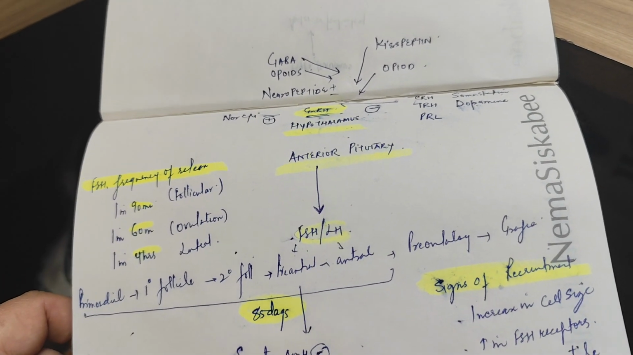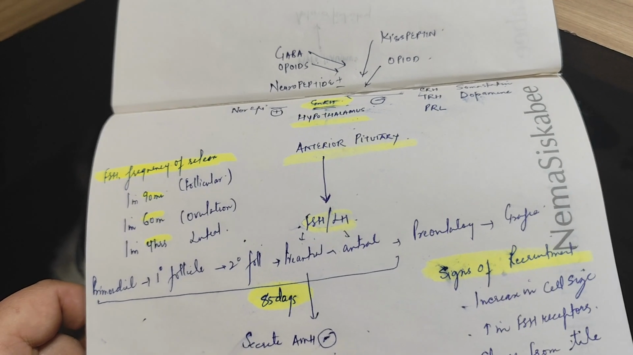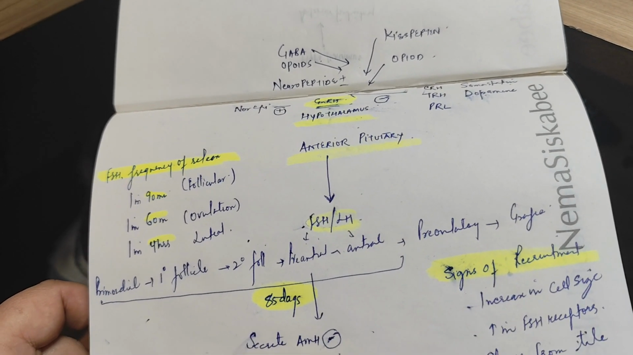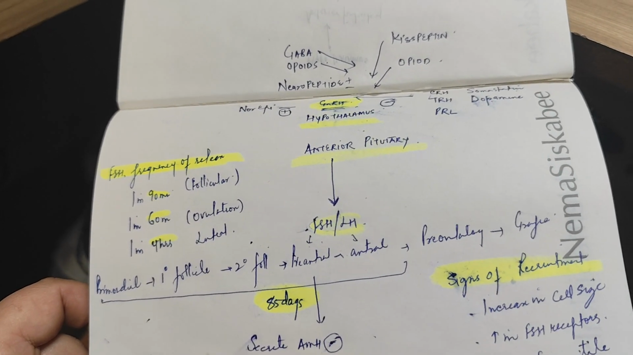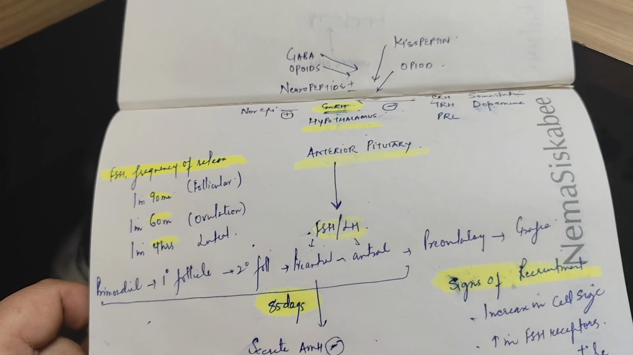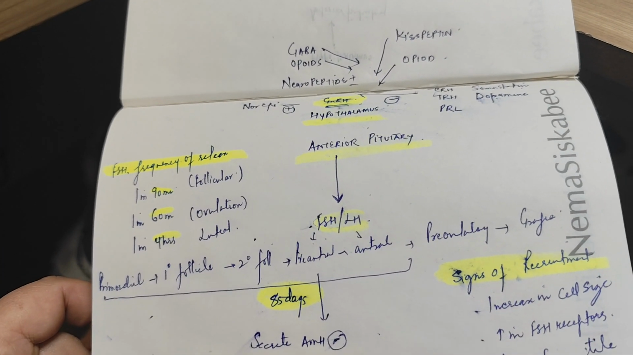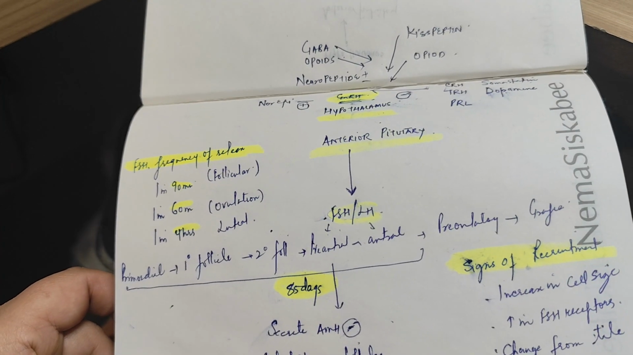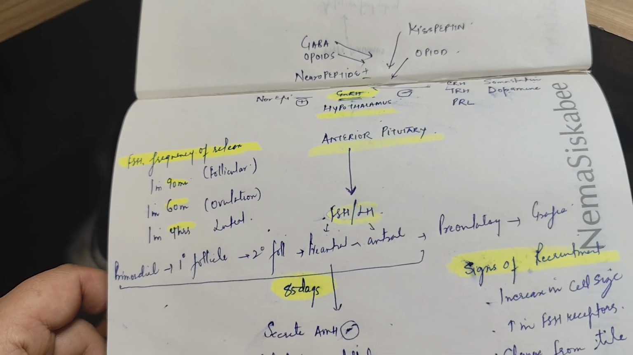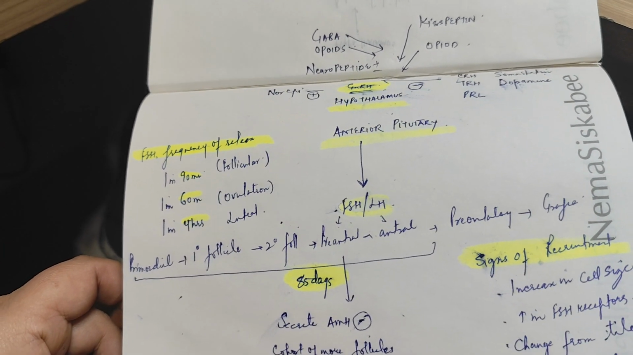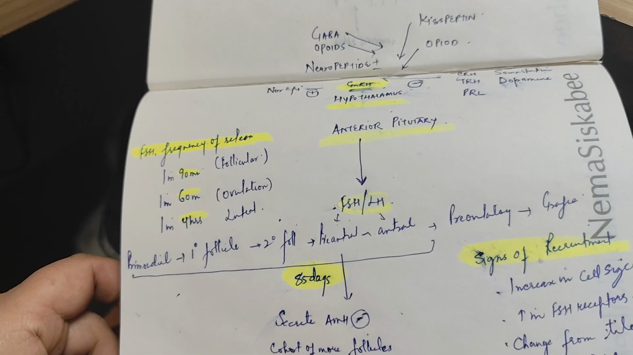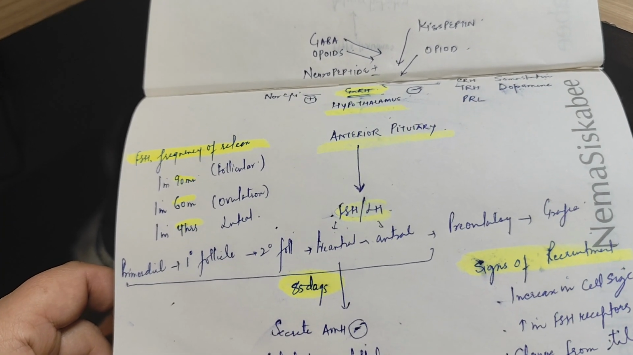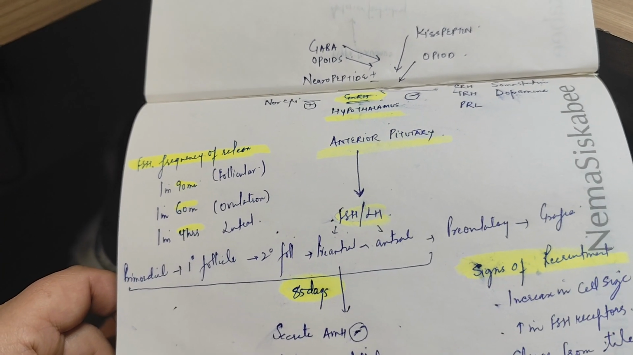So the purpose of increased FSH frequency in the follicular phase is to create an FSH window. This FSH window means it keeps FSH in the blood at a certain concentration and for a certain duration of time, so as to recruit a cohort of follicles from the primordial follicle pool.